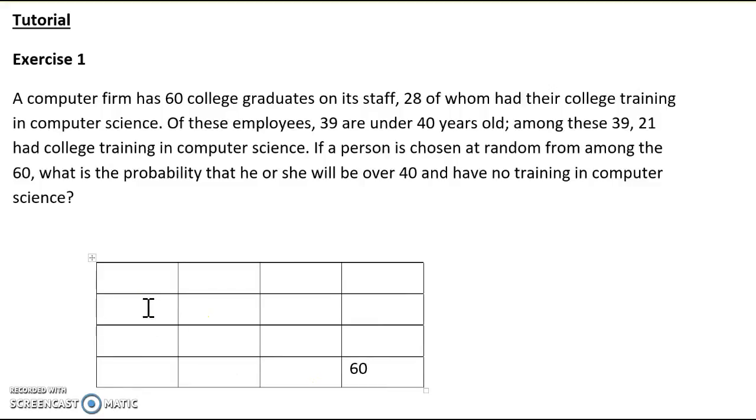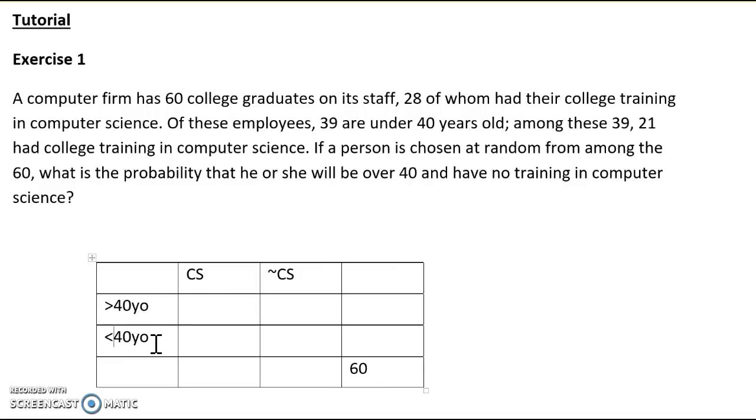So greater than 40 years old. And this is smaller than 40 years old. Okay. And the first event is about whether they have a computer science training, alright, or not computer science training.